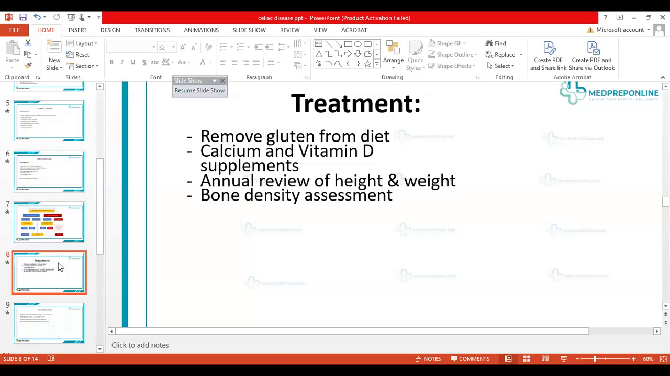Then you have to keep the patient on repeated follow-up. You have to have an annual review of height and weight. You have to screen the patient for other autoimmune diseases with time as well. You have to have a proper bone density assessment, feed that, counsel them if needed, screen the other family members as well, and just keep the patient on proper follow-up.